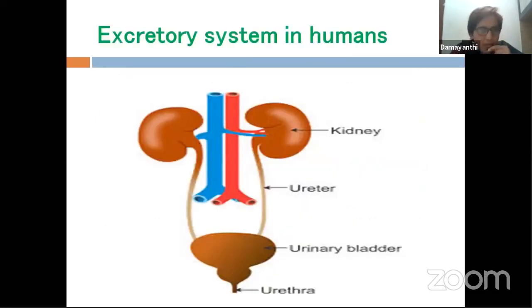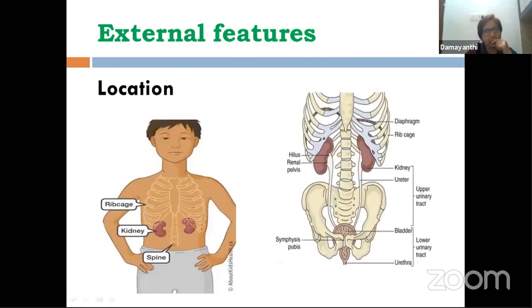Now, let's talk about the human excretory system. What does the human excretory system consist of? It consists of a pair of kidneys, a pair of ureters, these slender pipes, then a bag-like structure, which is the urinary bladder, and a small canal or tube, which is called the urethra. So the excretory system in human beings consists of a pair of kidneys, a pair of ureters, a urinary bladder, and urethra.